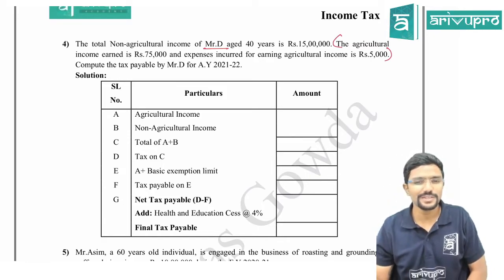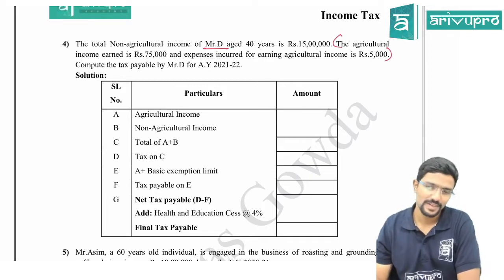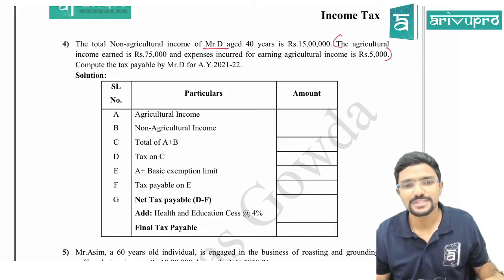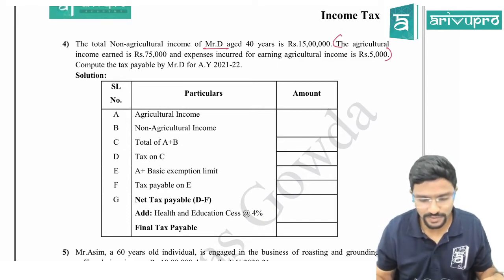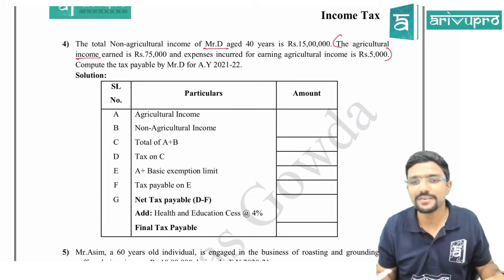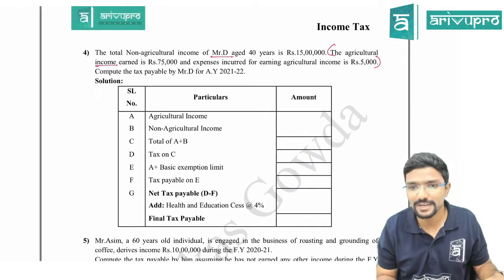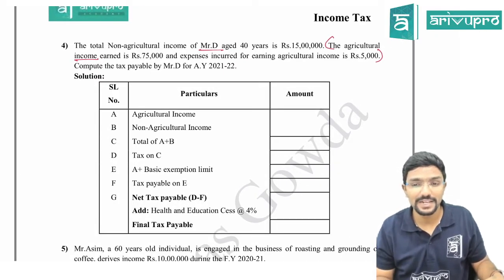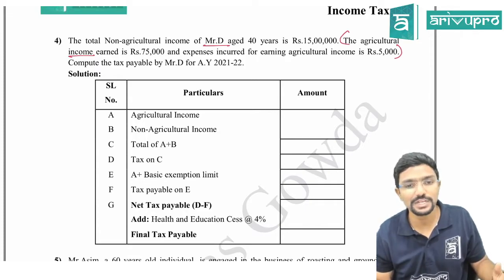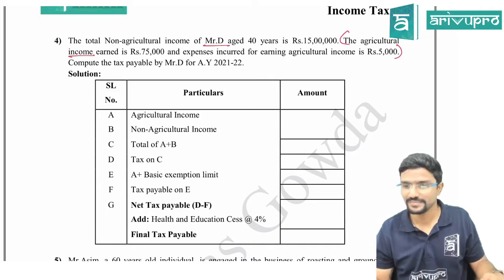Sir, should I reduce 5,000 from 75,000? Guys, here should I reduce 5,000 from 75,000? The answer is no, because you can observe they have already given the income figure, agriculture income. If they had given agriculture sales or agriculture revenue, then I would have reduced 5,000 from 75,000.